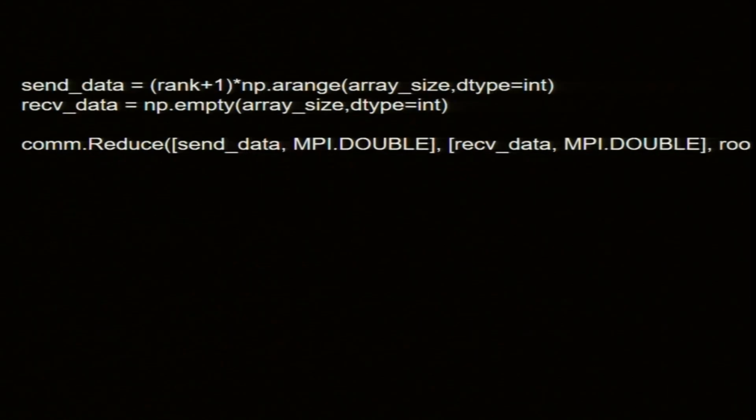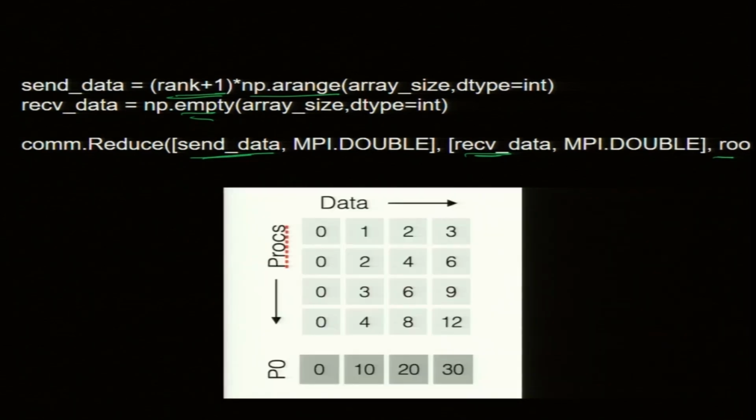Okay, so this is the code, same example, rank plus 1 times arange, and receive is empty. I am sending this, each guy will send to MPI, and the root is receiving it. So, we have the data created, same as before: 0, 1, 2, 3 in P0, 0, 2, 4, 6 in P1 and so on.